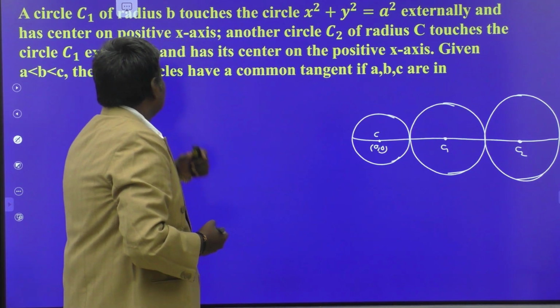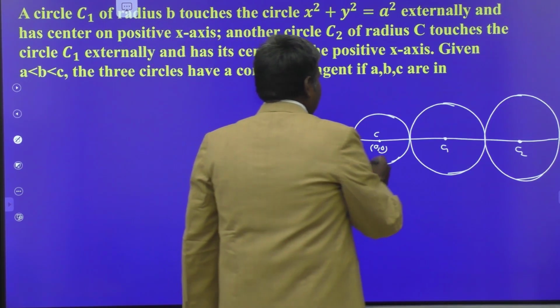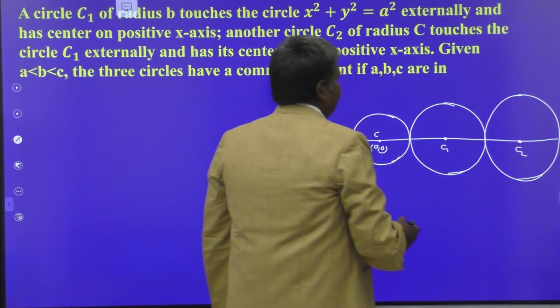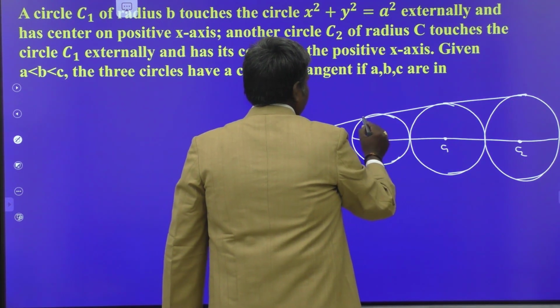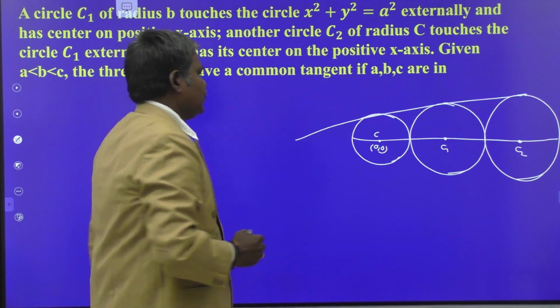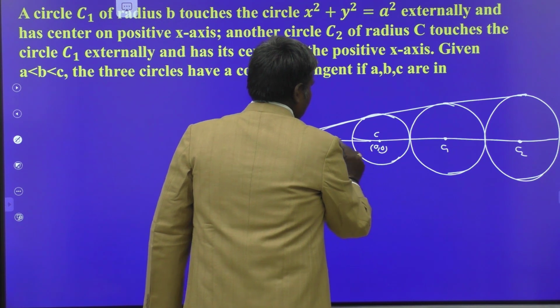Now we have to give the relation between A, B, C. A is the radius of the first circle, B is the radius of the second circle, and C is the radius of the third circle. They have a common tangent. What is given? The three circles have a common tangent, like this. This is the common tangent. Okay. Join in this manner.